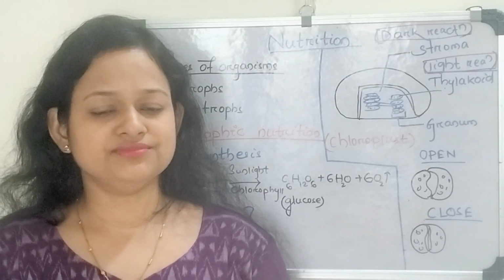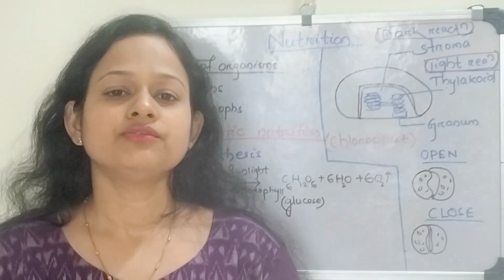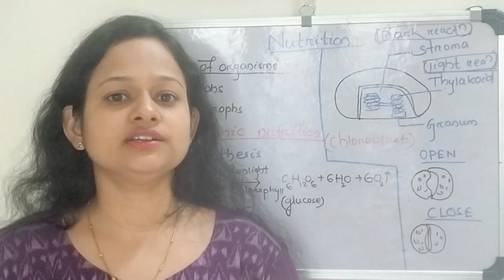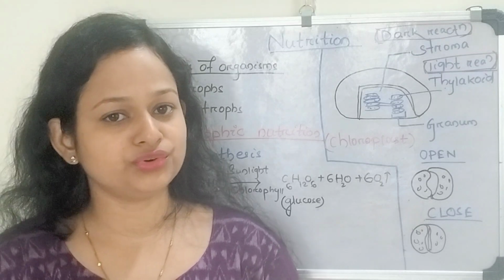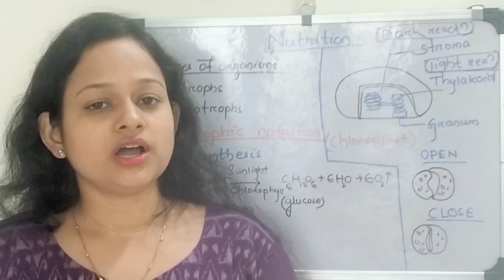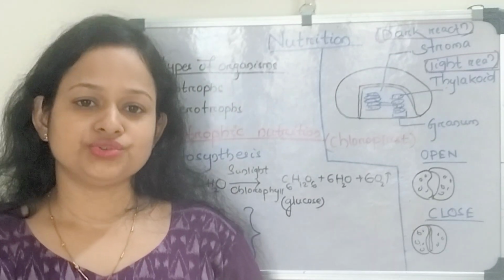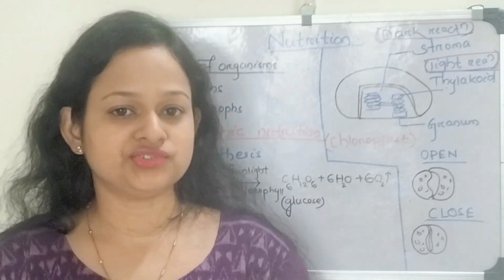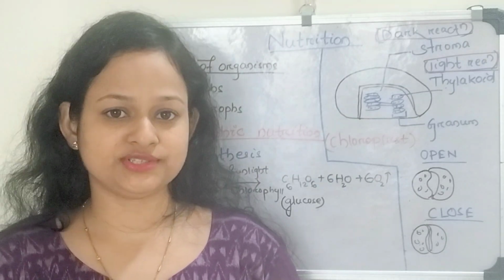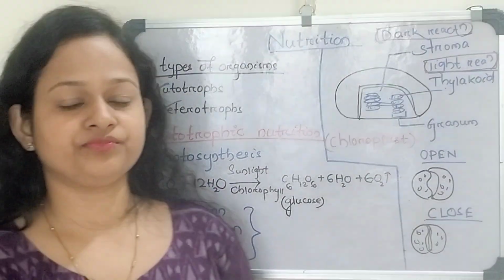Living organisms utilize the energy that is obtained from various foods for different types of activities like growth, development, synthesis of protein and for various activities. Thus, food is the actual fuel for energy for living organisms. According to the types of nutrition, the organisms are of two types. They are autotrophs and heterotrophs.